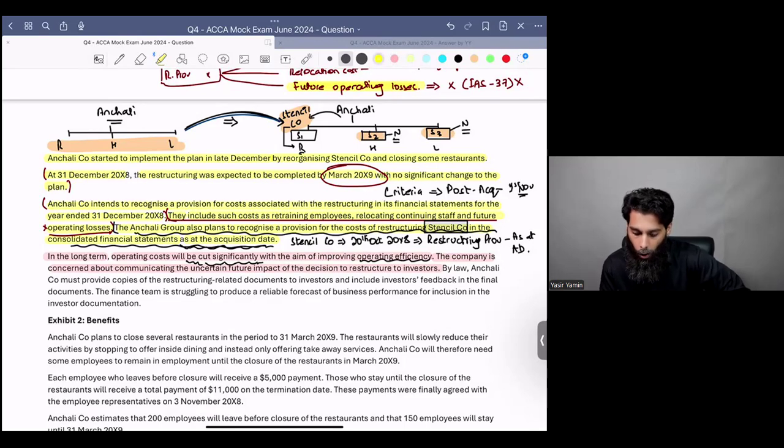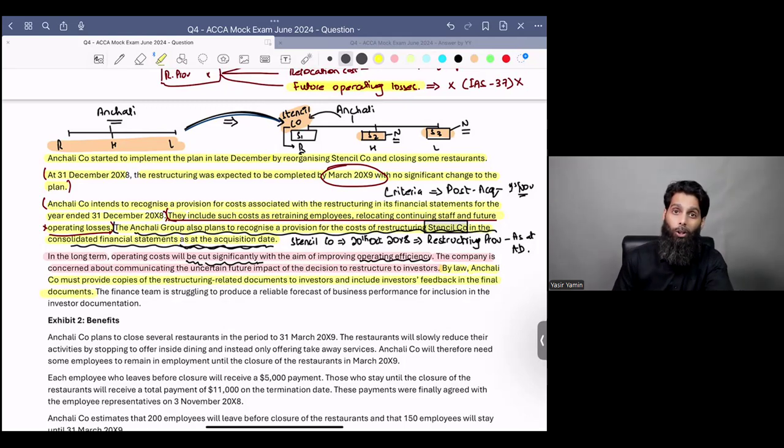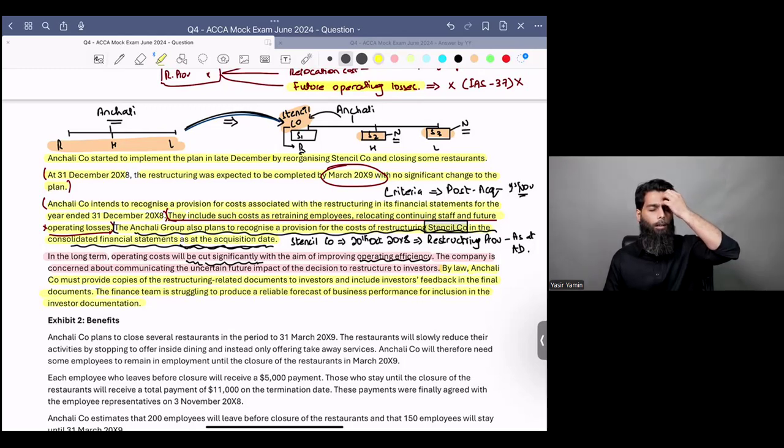It says that by law, Anchali company must provide copies of restructuring related documents to investors and include investors' feedback in the final documents. There is a legal obligation upon you as well to provide for investor communication. The finance team is struggling to produce a reliable forecast of business performance for inclusion in the investor documentation. You see, some of the restaurants are going to be closed. There will be separate legal entities, and your finance team is saying that we don't have enough strategic clarity about what our future forecast would be.